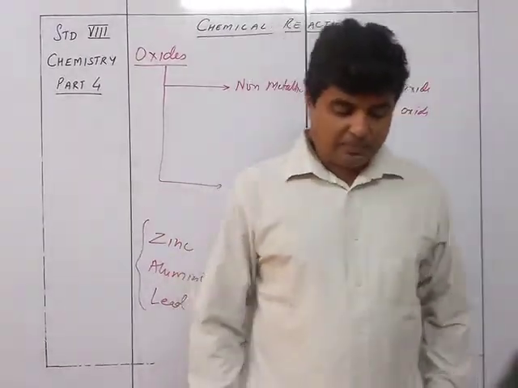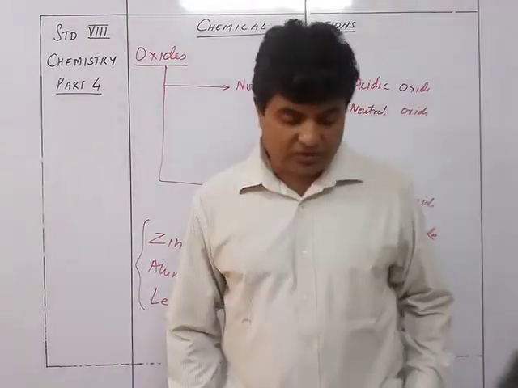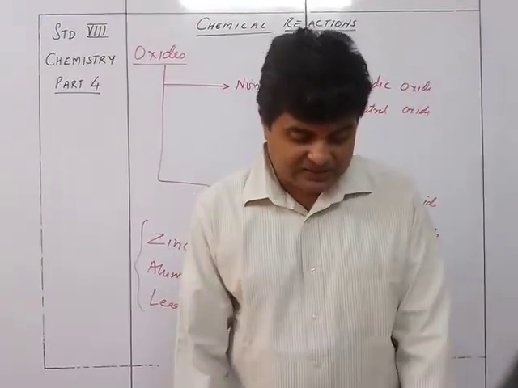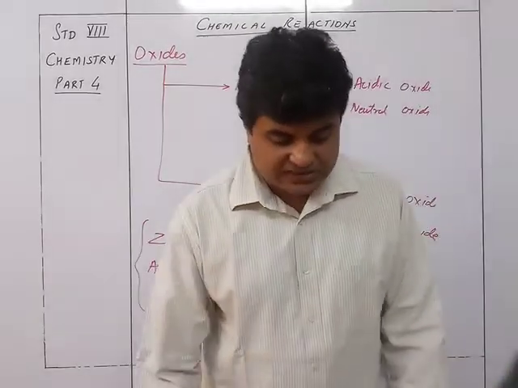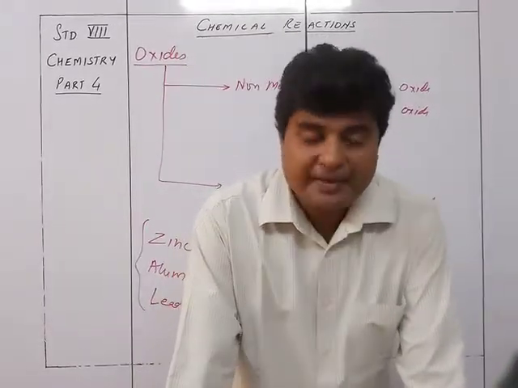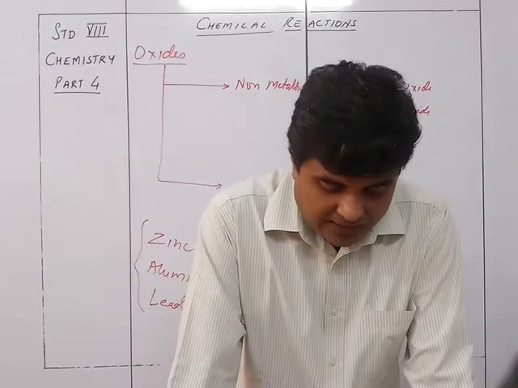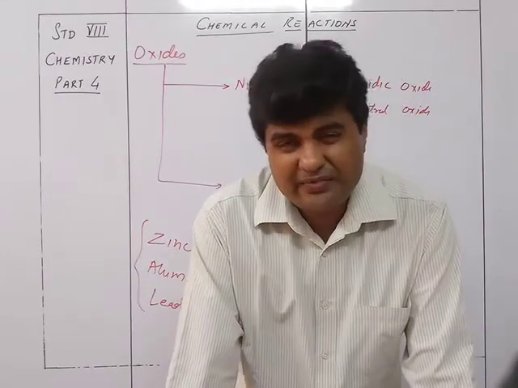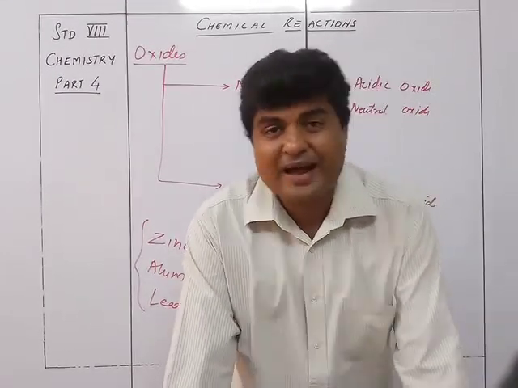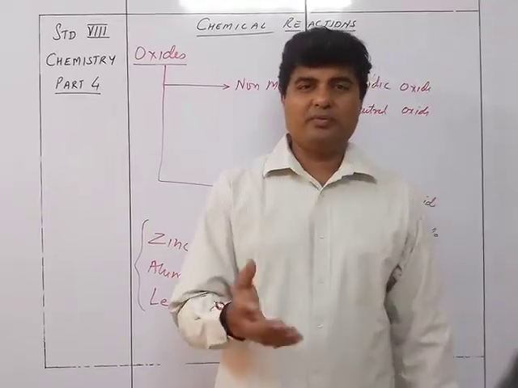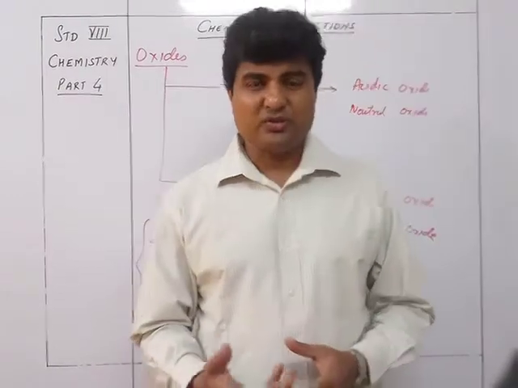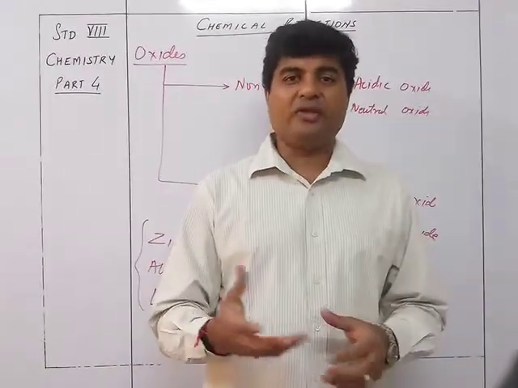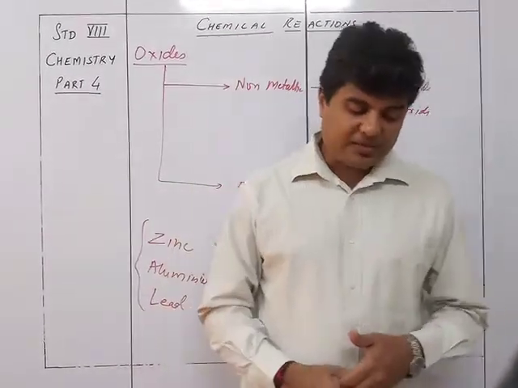And of course, besides this, there are certain oxides called miscellaneous oxides. Besides acidic, basic, amphoteric and neutral oxides, there are miscellaneous oxides called peroxides, mixed oxides and dioxides. Like hydrogen peroxide. They are not normal oxides. They are slightly different from those. That's why they are called miscellaneous oxides.